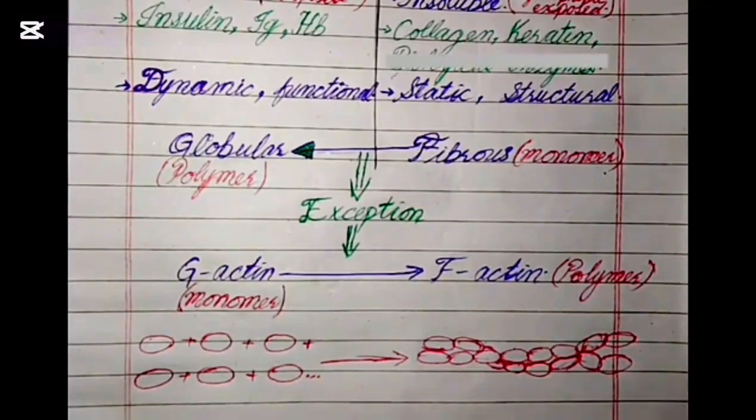So here the exception is G. G means globular and F means fibrous. This is the main exception, and this actin is present in muscles, in the sarcomere, and in the cell. And G-actin forms F-actin in the cell, not outside the cell, to form actin filaments or thin filaments.